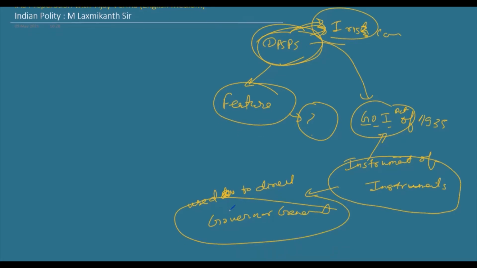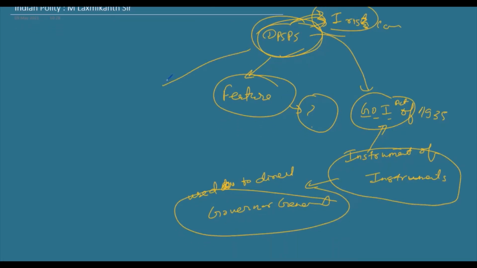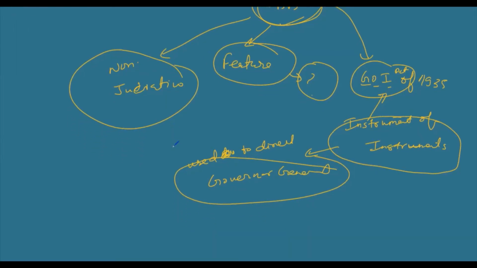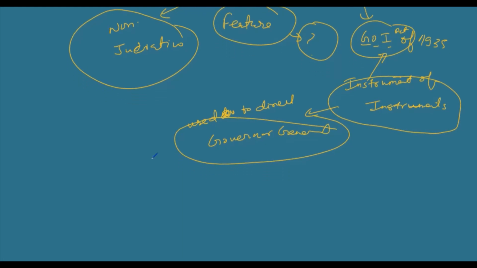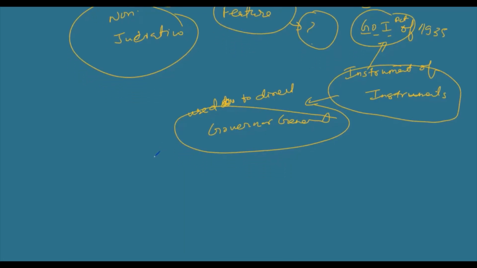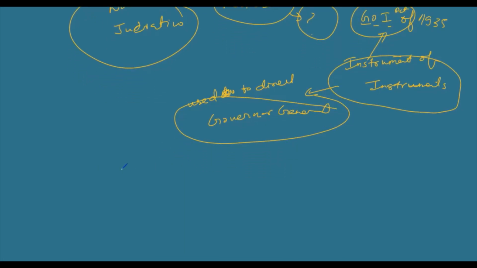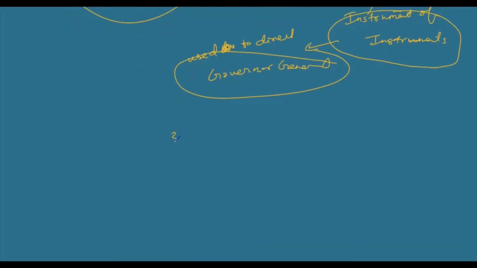And we discussed DPSPs are non-justiciable. We have discussed in detail the meaning of these words, so you can go to the last video lecture and understand the meaning. After that, we discussed articles 36 to 51, which deal with DPSPs.